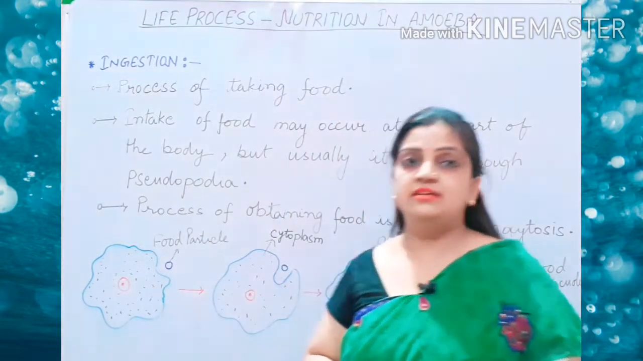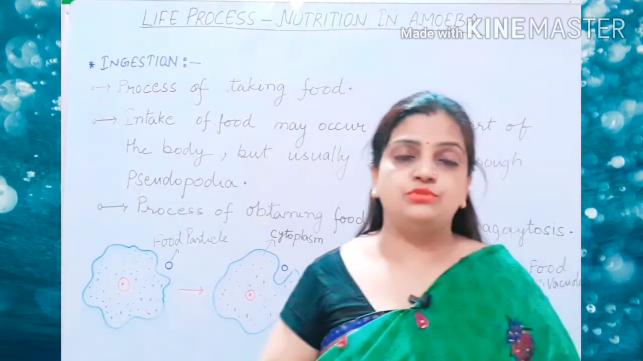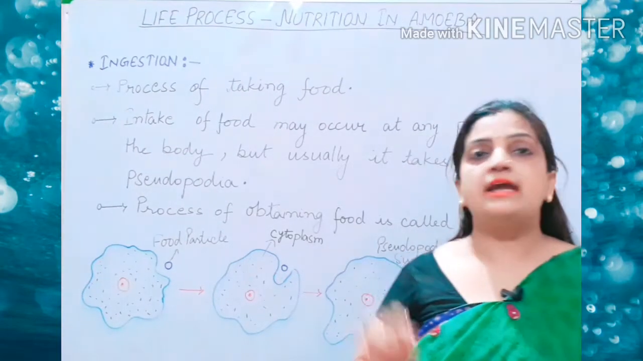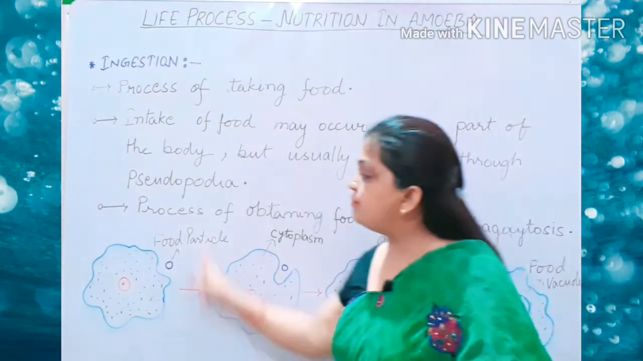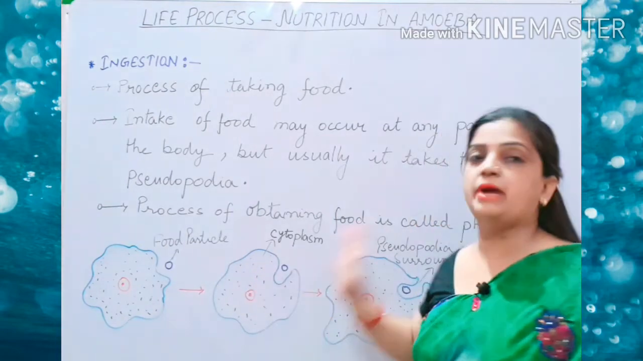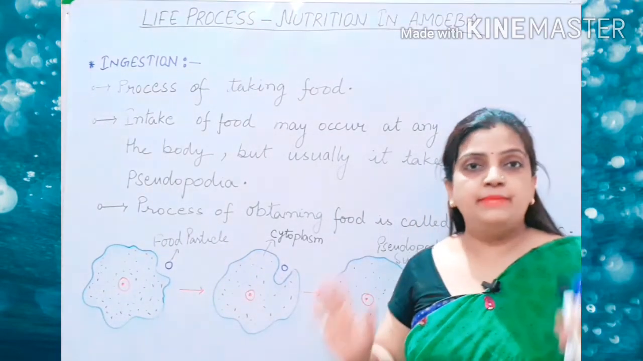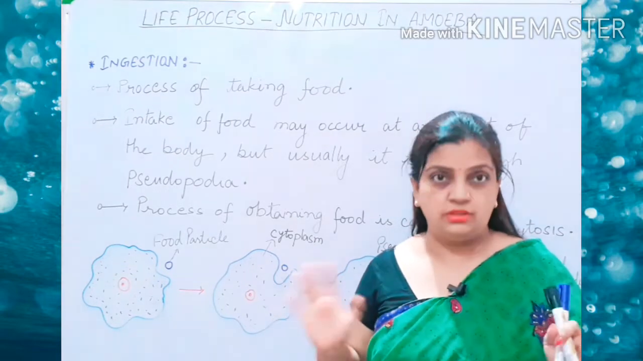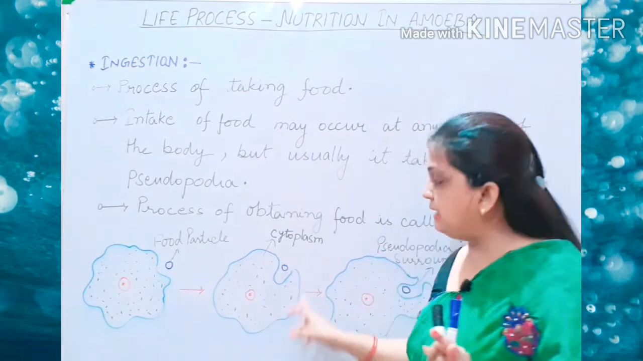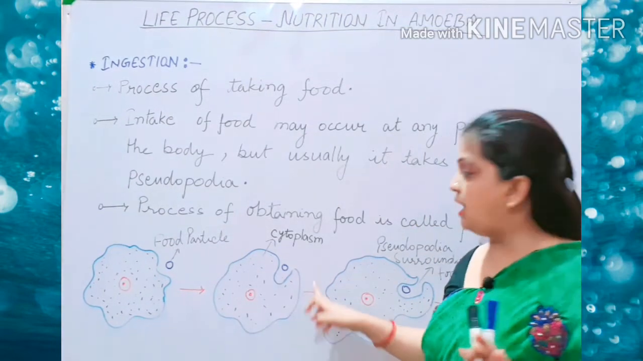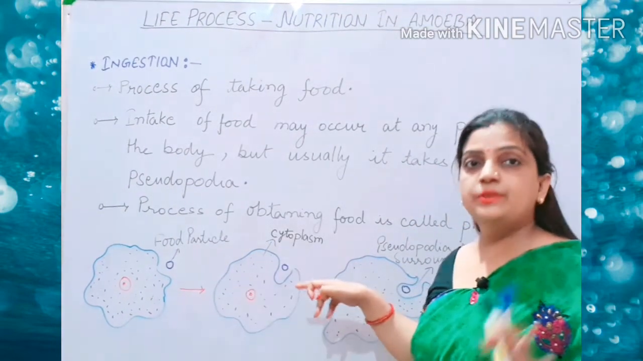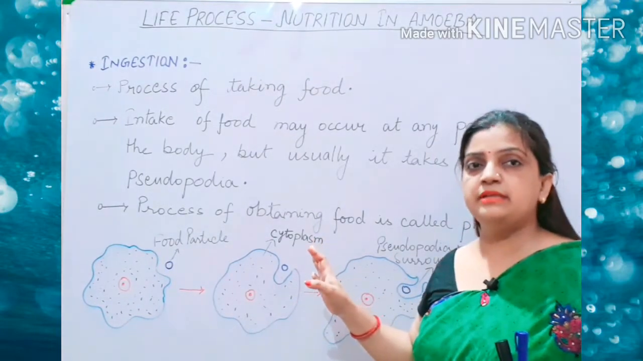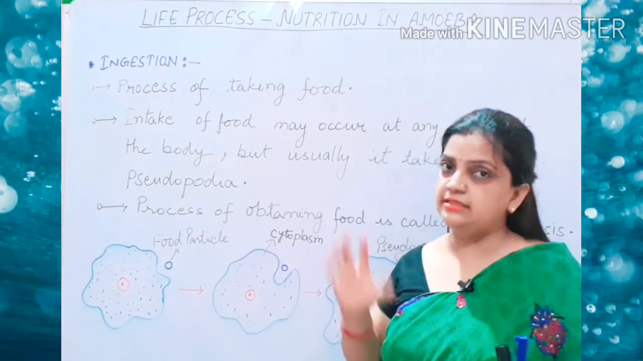But children, amoeba is not having mouth. So where does the amoeba going to take food? The amoeba can take its food from anywhere of the body part. From anywhere. Amoeba is not having mouth, so it is not necessary that they need mouth only for taking food. From any part of the body, the outer membrane of the body, which is called plasma membrane, from anywhere of the plasma membrane, amoeba can take food inside the body.